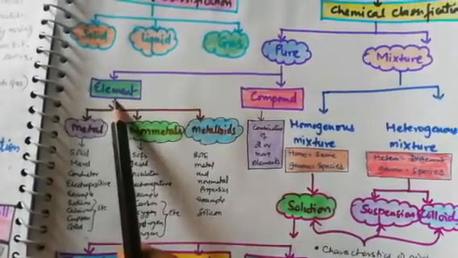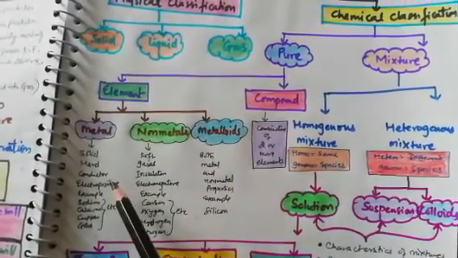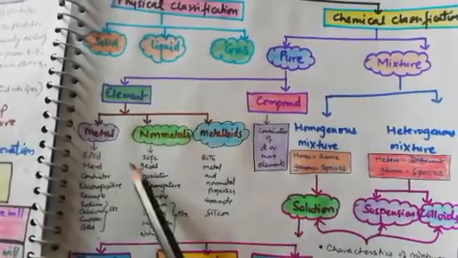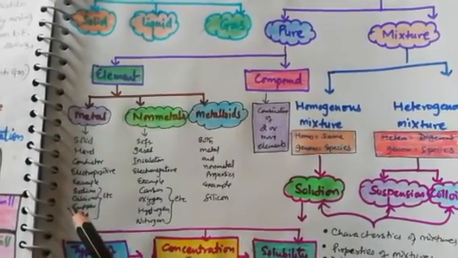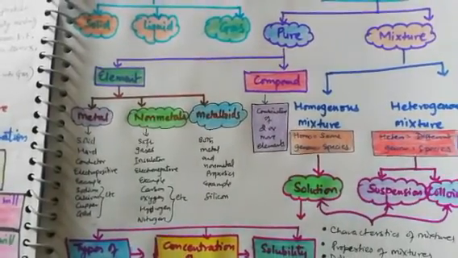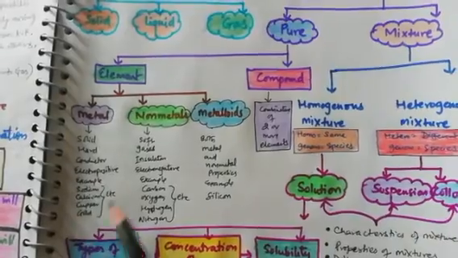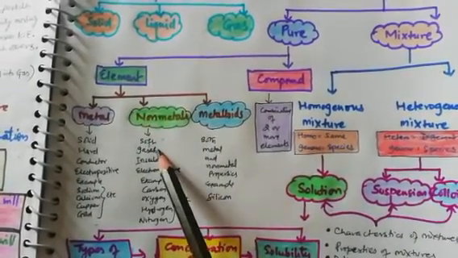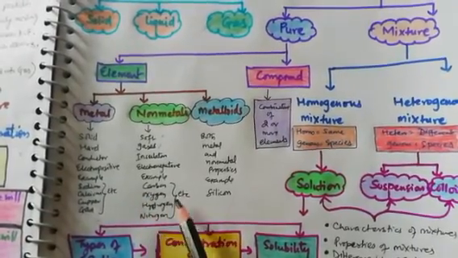Element is divided into metal, non-metal, and metalloid, in which metals are solid, hard, conductors, electropositive in nature, and have many other properties. I think you definitely studied this in 8th class also, the chapter Metals and Non-metals. The examples are sodium, calcium, copper, and gold. Whereas non-metals are soft, gases in state, insulators, electronegative in nature. Carbon, oxygen, hydrogen, and nitrogen are the examples.